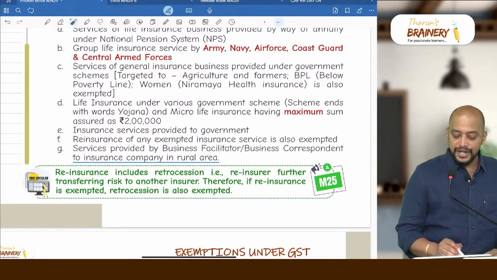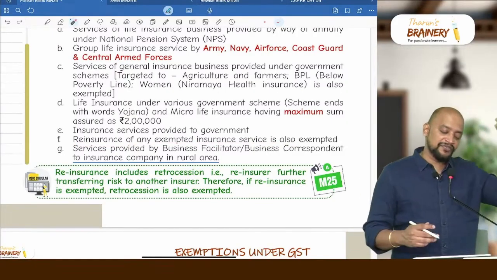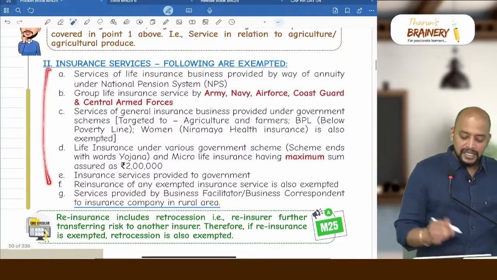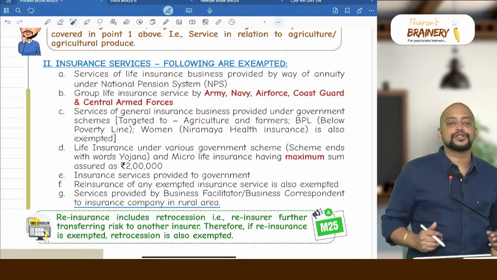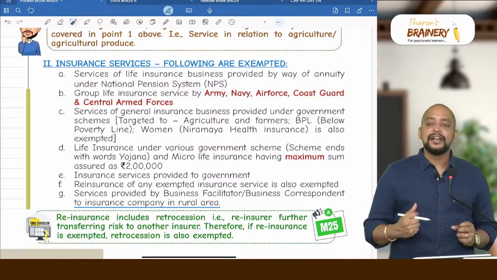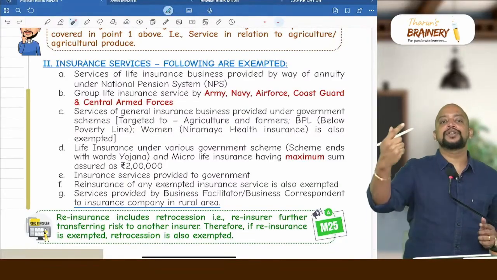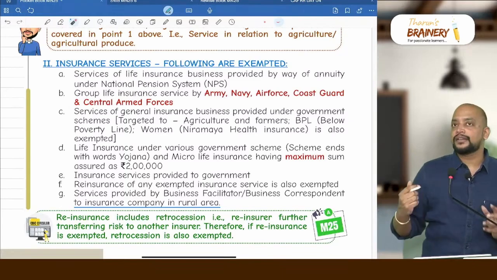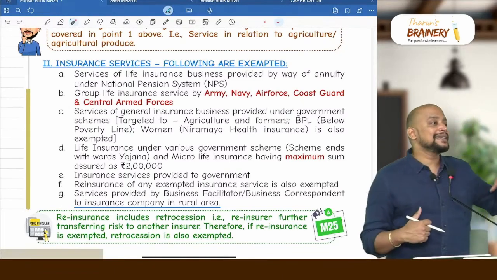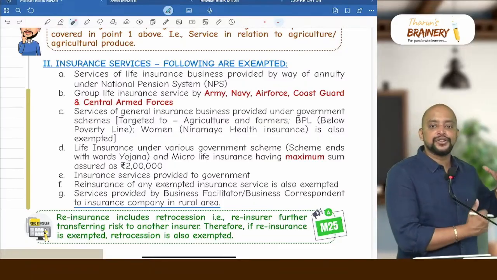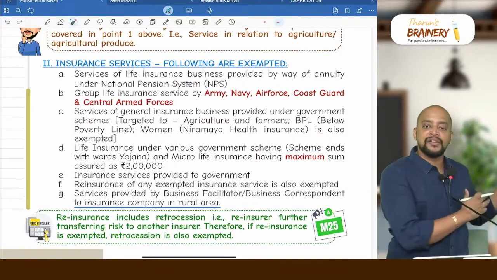And next, F, reinsurance of any exempted insurance is also exempted. So whatever the 5 points that we have seen above, in these 5 cases, if the main insurance is exempted, its reinsurance is also exempted. For example, I am insurance company A, I am providing insurance to government in relation to their property, and the outlay, that is sum assured, is 100 crores. I have huge risk. For that reason, I'll take reinsurance with another insurance company B for 40 crores, and whatever premium I receive, some premium I will share with them.